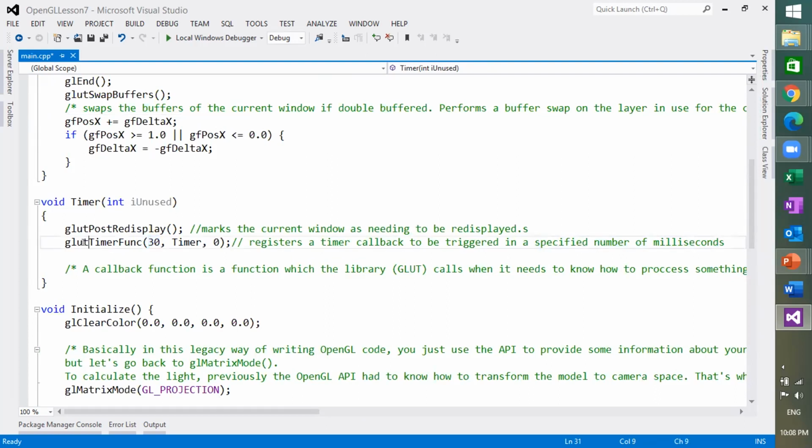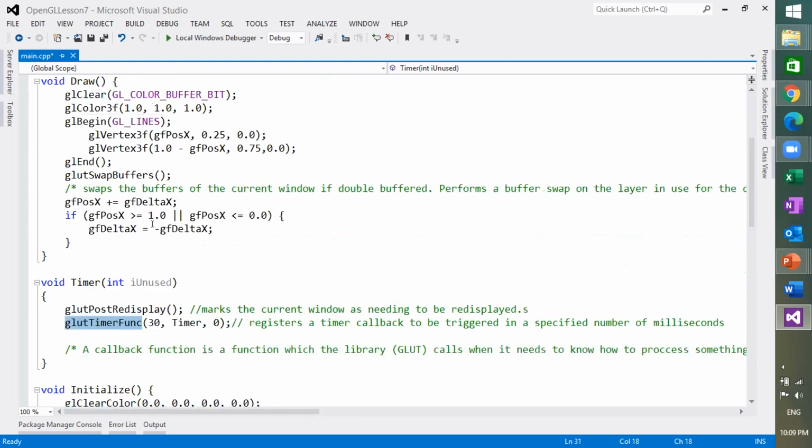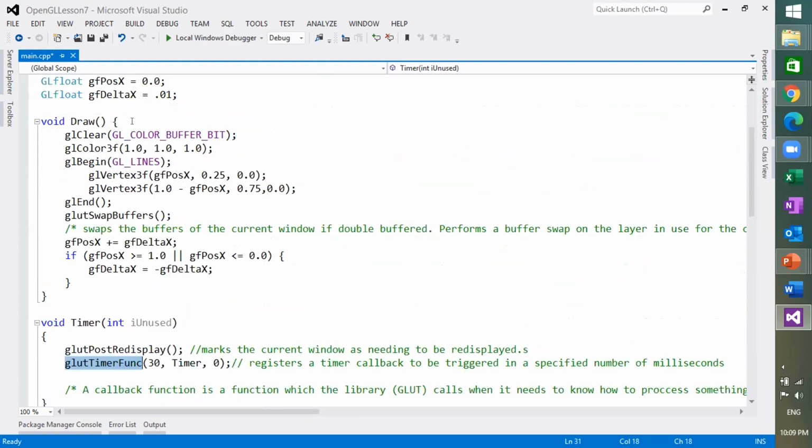A callback function is basically an event handler. When a specific event occurs, like pressing keys on the keyboard, those keys fire events, and the functions that handle those events are called callbacks. So this is a callback that fires at specific intervals.